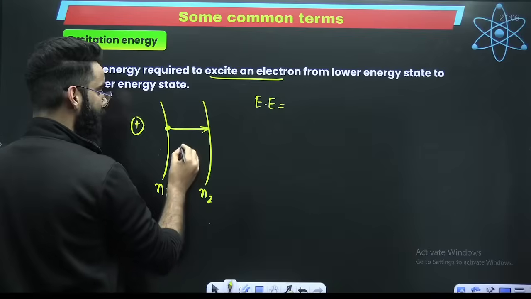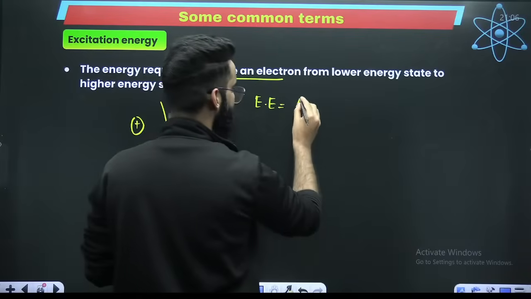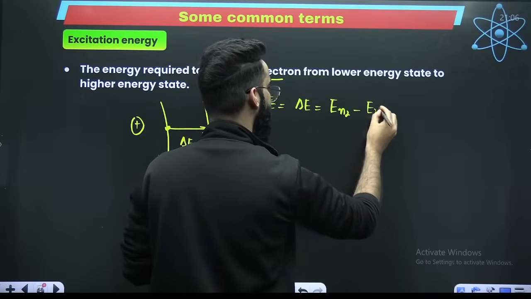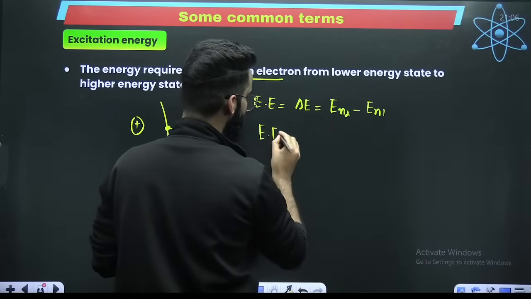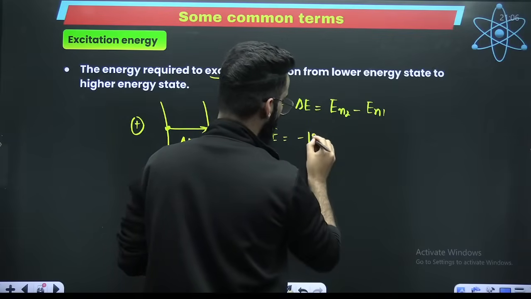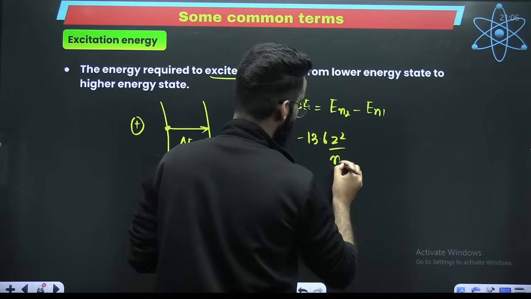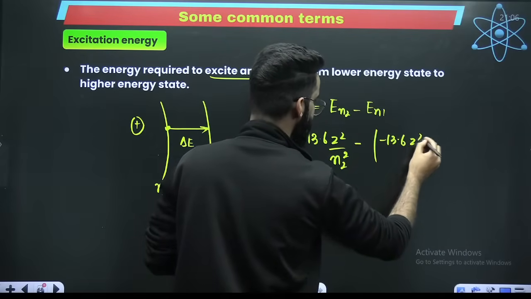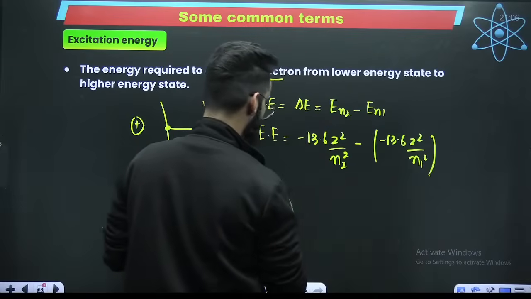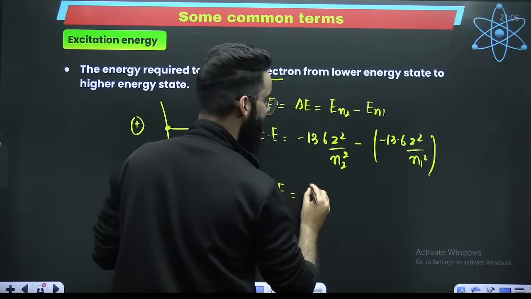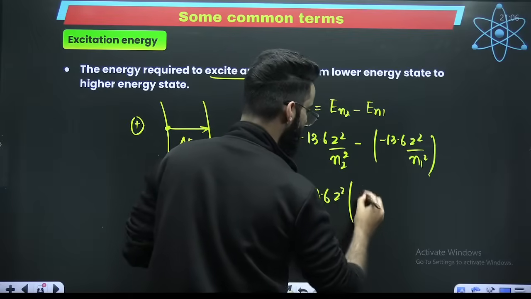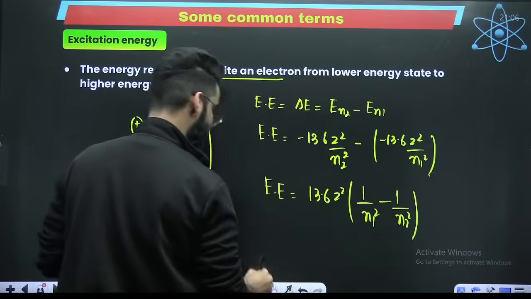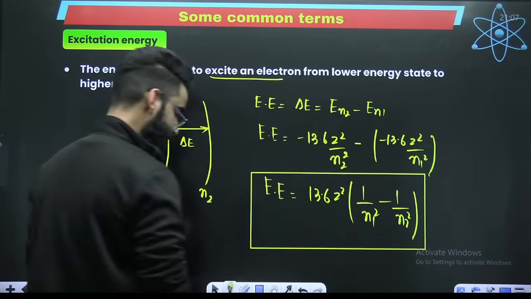So when you want to send the electron from lower energy state to higher energy state, the energy required is delta E, which is final minus initial, E of n2 minus E of n1. This will be minus 13.6 Z squared upon n2 squared minus minus 13.6 Z squared upon n1 squared. So your excitation energy becomes 13.6 Z squared times (1 upon n1 squared minus 1 upon n2 squared).